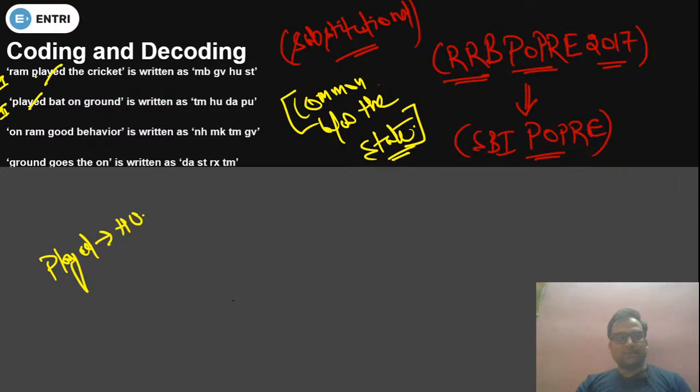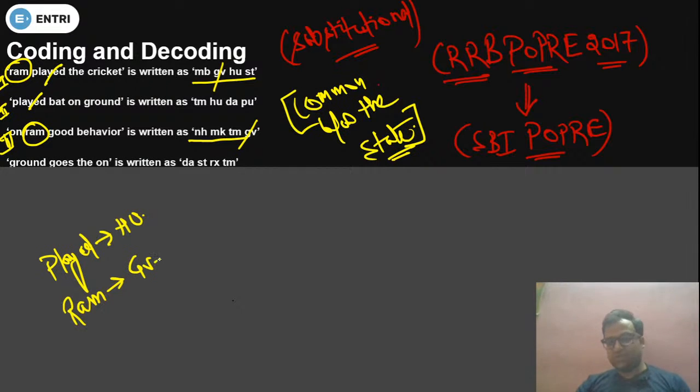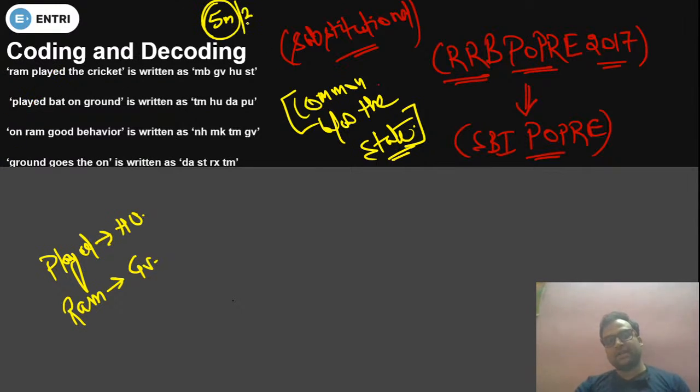Now next one, compare first with third. Which word is common? RAM is common, only RAM is common, and then we have to check first and third code only. So what is common in both? GB. So RAM code will be GV. Okay, so these questions are very important, students, because this will fetch you a total of 5 marks. This is a 3 to 5 mark question. So do focus on it.